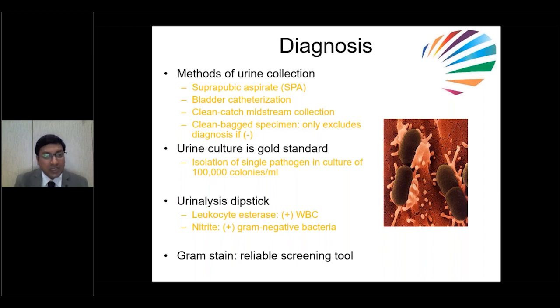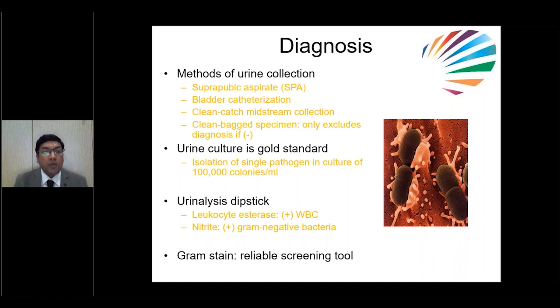If the kid is more than 1 year, you can try midstream clean catch sample. If you're not able to collect the urine, bag sample also you can send for analysis, but this is only for exclusion. If that is negative, that rules out infection. But if the bag sample shows positive, you always have to confirm by doing either bladder catheterization or midstream sample, or in neonates and infants, either bladder catheterization or suprapubic aspirate.